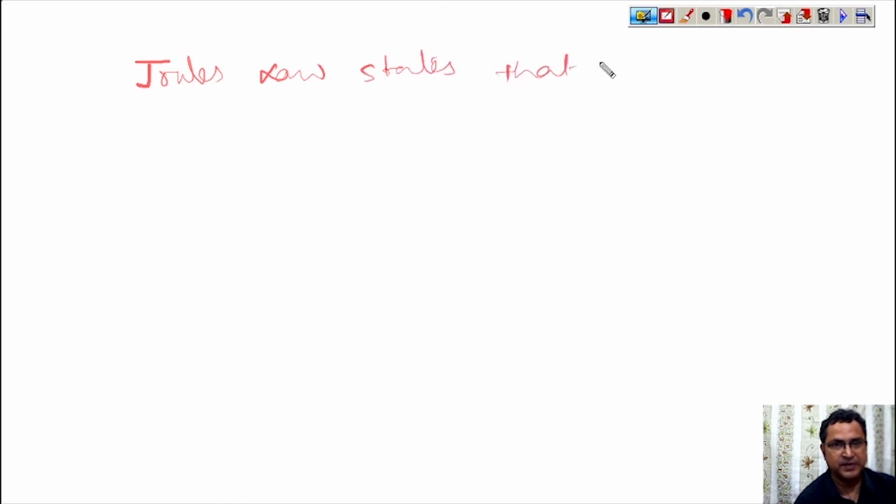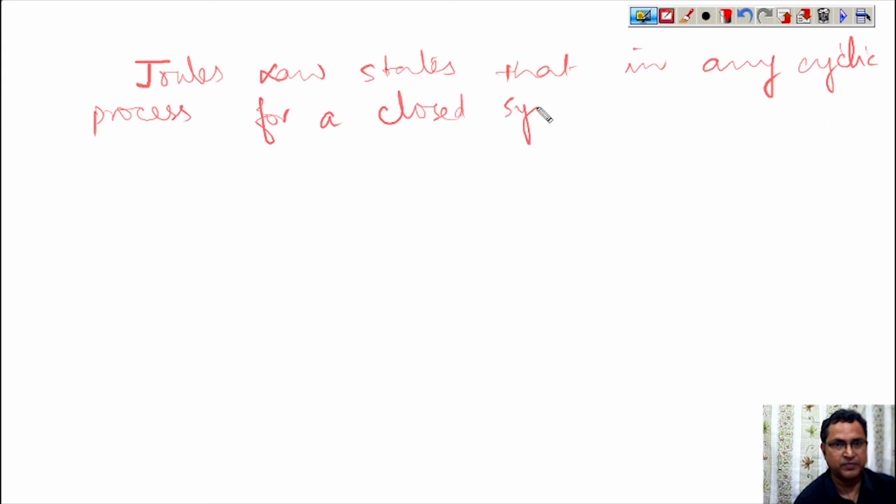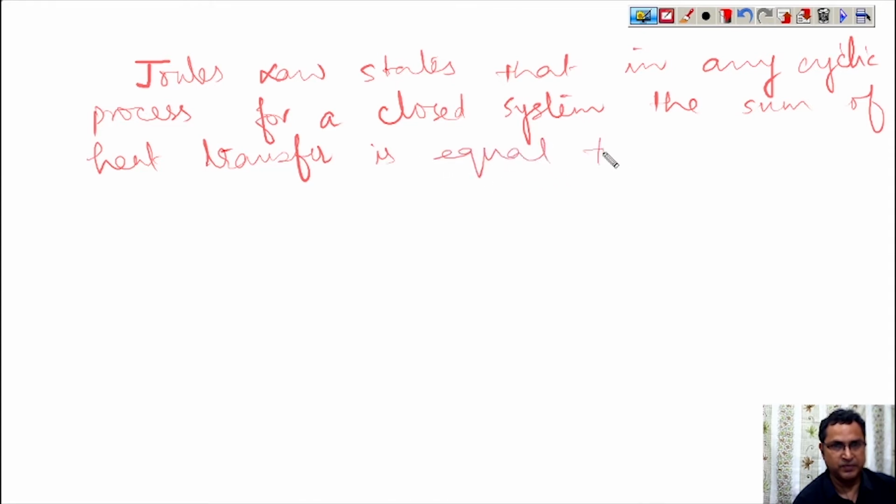So Joule's law states that in any cyclic process for a closed system, the sum of heat transfer is equal to the sum of work transfer. This states Joule's law.